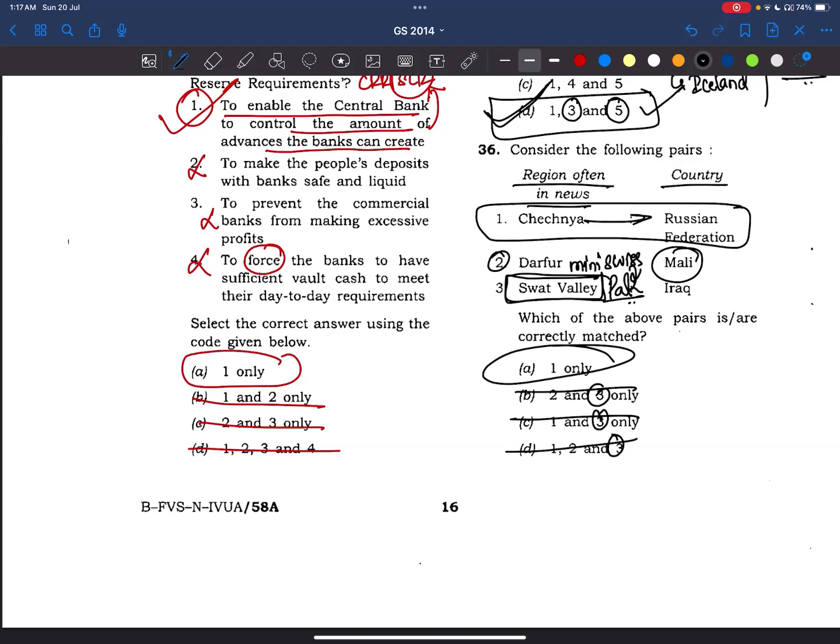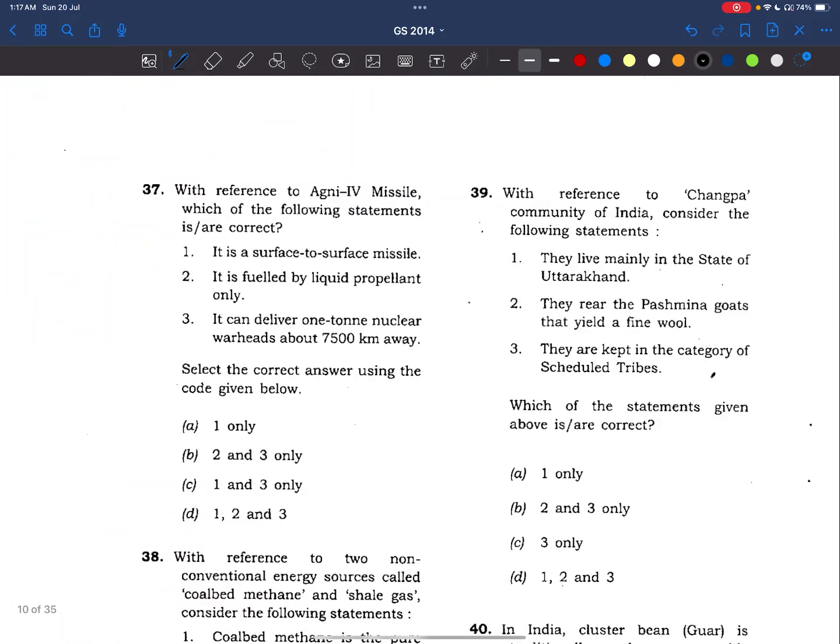But yes, at least we know Darfur is not part of Western Africa, and Swat Valley is in Pakistan. Chechnya is in the Russian Federation. We need to know about these regions as well. Okay, this is the Darfur region, Sudan, friends. Swat Valley is in Pakistan. Chechnya is part of the Russian Federation. Okay, now coming to the 37th question.